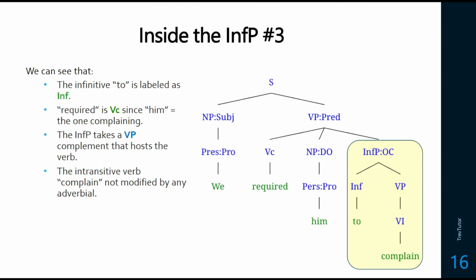Okay, finally, number 3, "We required him to complain." So this is a VC verb, so we "required," and then "him" equals "to complain." So "him" is the one doing the complaining. That's why we have a direct object and object complement. But inside the infinitive phrase, we see the exact same thing as always. We see the infinitive "to" under the infinitive phrase, and that's going to take a verb phrase or any predicate as its complement. And in this case, it's the intransitive verb "complain."